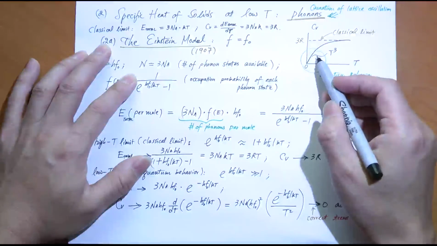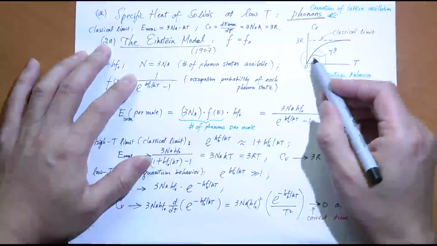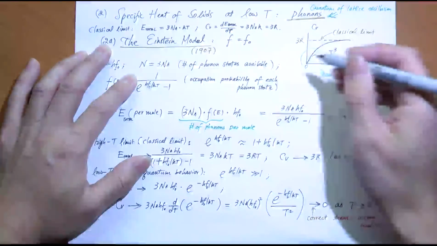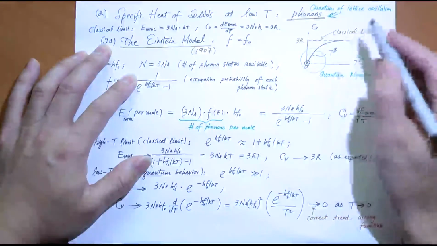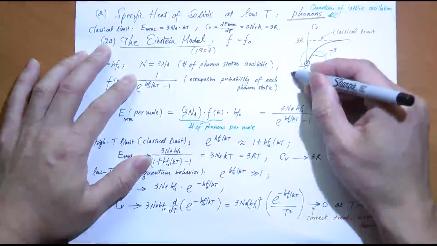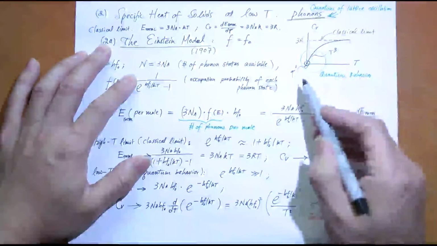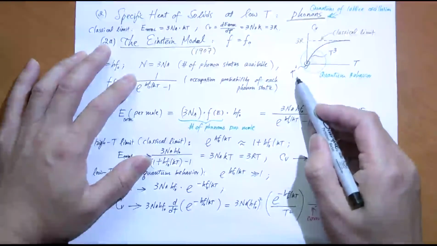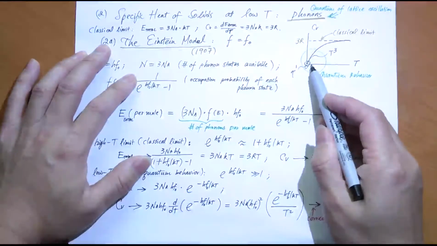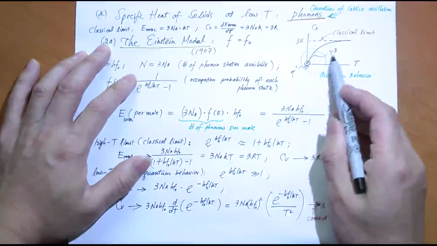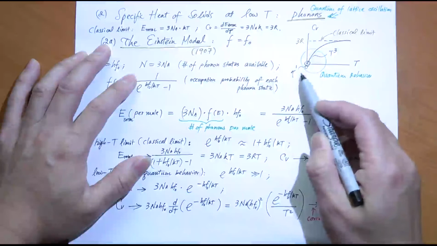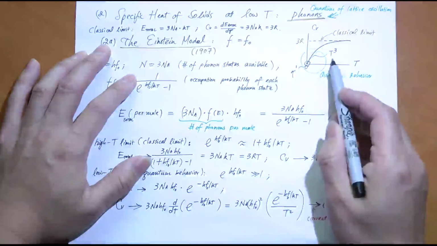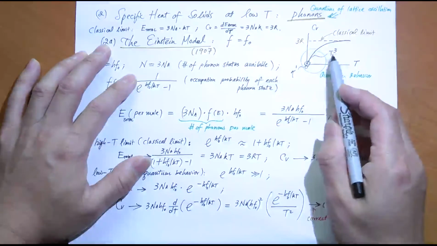We're talking about 10, 20, 30 Kelvin-ish. But at ultra low temperature, we're talking about 1 K or something like that, it is not T to the power 3 anymore, it becomes T to the power 1. We know where that T to the power 1 comes from, because that is due to the free electrons. So how come here is T to the power 3, here T to the power 1? Well, T to the power 3 obviously is not from the electrons. The electrons only contribute T to the power 1. So let's look at where the T cubed comes from. That's what the experiment tells us. So let's look at the theory.